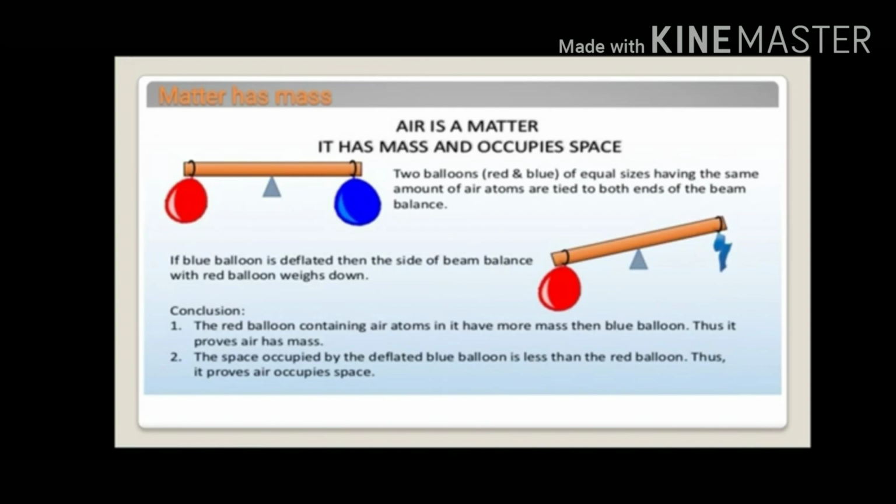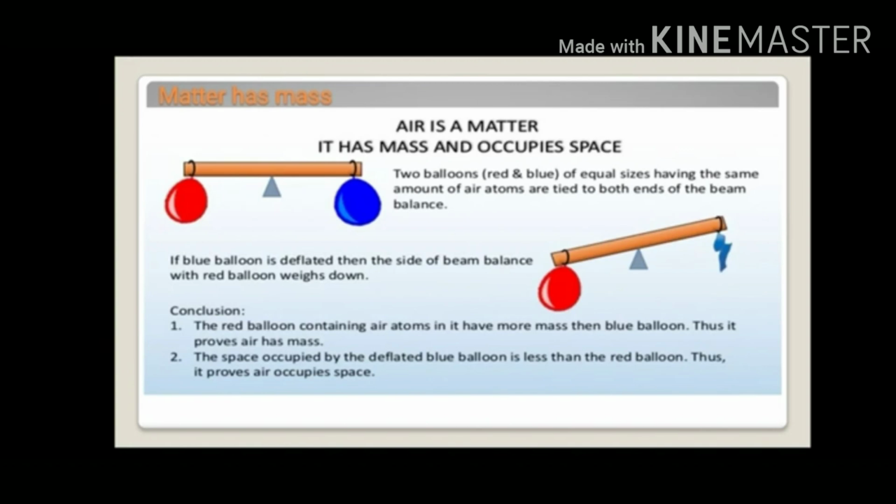Thus it proves that air occupies space. So here we prove that matter has mass and occupies space. From this topic, we find that matter in any state is composed of small particles, that is molecules, atoms or ions, and matter means anything that occupies space and has mass.